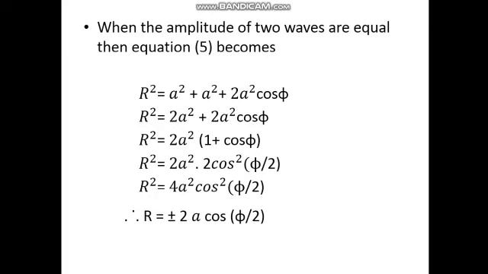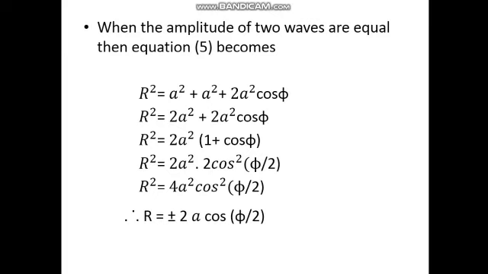If the amplitudes of the two waves are equal, then equation 5 becomes r square is equal to a square plus a square plus 2a square cos phi. That is, r square is equal to 2a square into (1 plus cos phi). But you know that 1 plus cos theta is equal to 2 cos square theta by 2. Therefore, r square is equal to 4a square cos square phi by 2, from which r is equal to plus or minus 2a cos phi by 2.